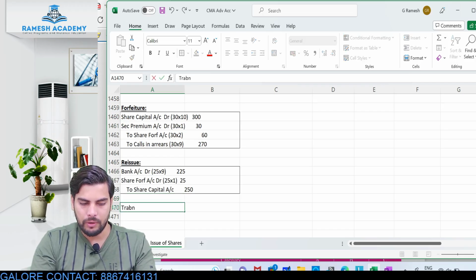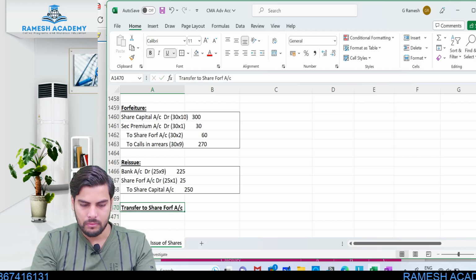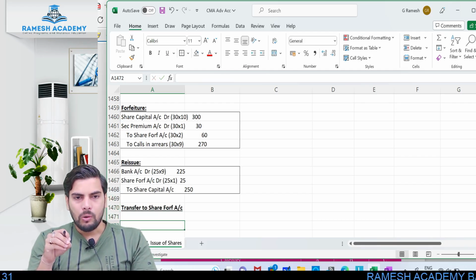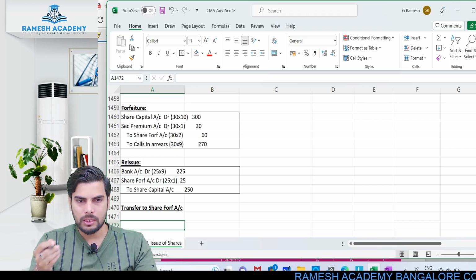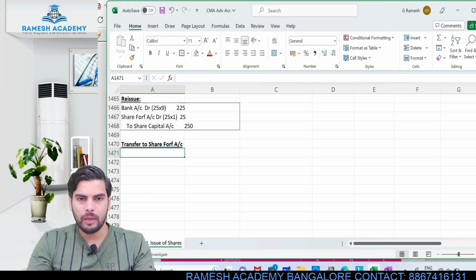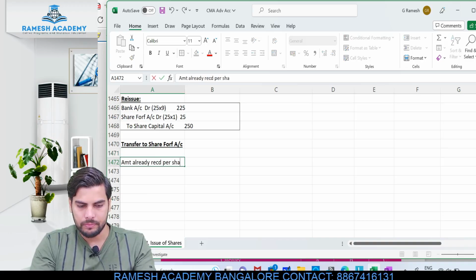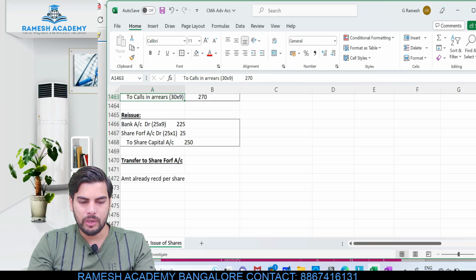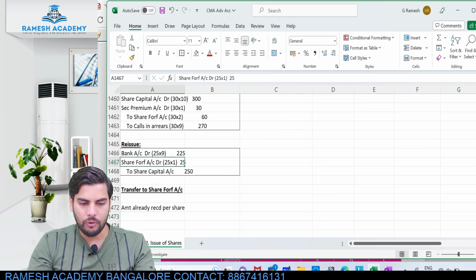Now the transfer entry. Okay, so transfer to share forfeited account. Clear? Now the first thing is to look for the information. Check whether the entire forfeited shares are being reissued or not. In this case, out of 30 shares, only 25 shares are being reissued. Part of the shares are being reissued. At that point of time, what you need to do is find the amount already received per share. How much is the amount already received per share? You can just refer to this particular share forfeited account. Here you will get to know. Okay, look at the forfeiture entry.